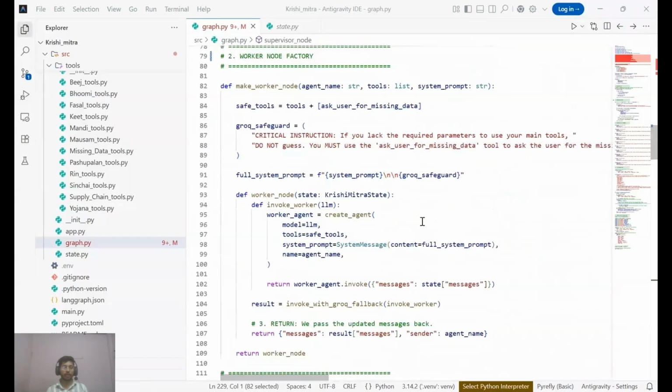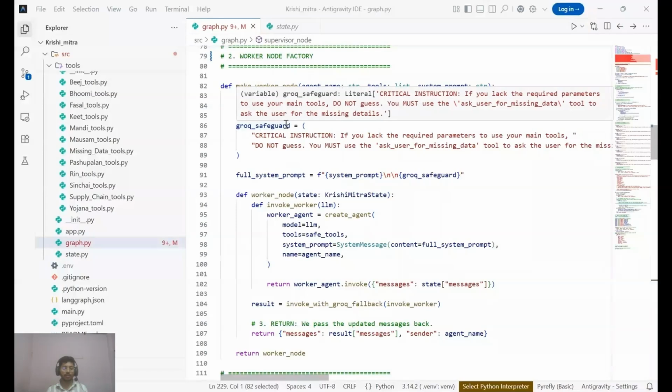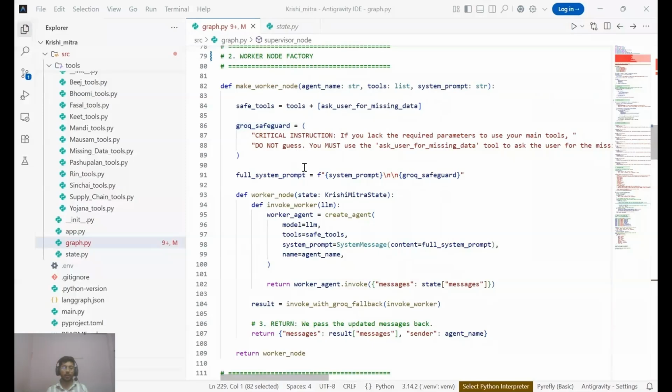Now look at the graph.py. I have 10 domain-specific workers. Instead of writing 10 separate functions, I engineered this make worker node function. Notice this strict grounding safeguard. This is a critical architecture design because earlier, whenever I passed edge cases, such as missing parameters in the queries, either my system got trapped in an infinite loop or it took multiple hops, which is undesirable.